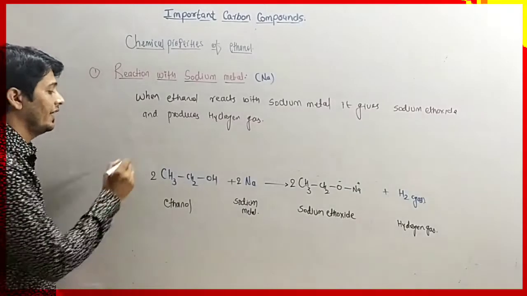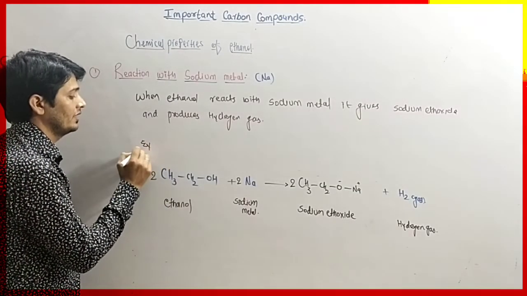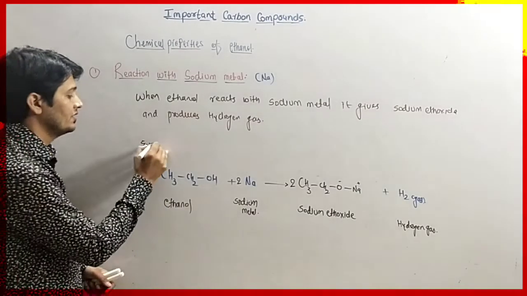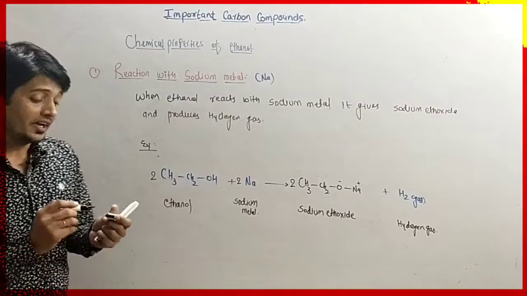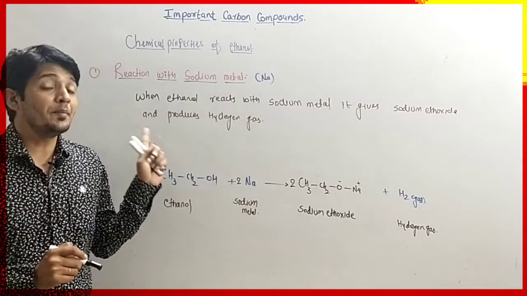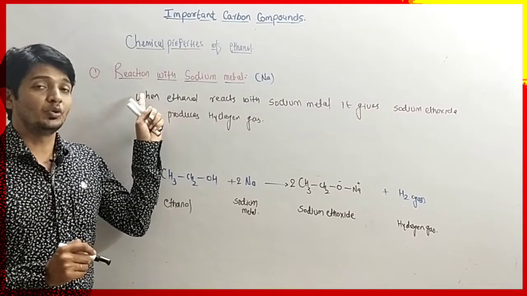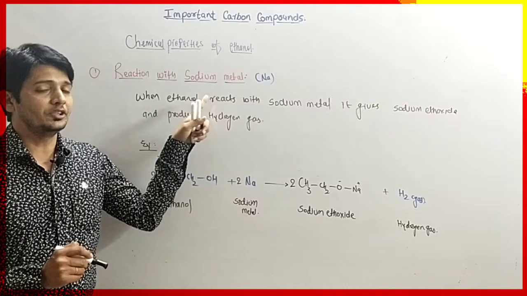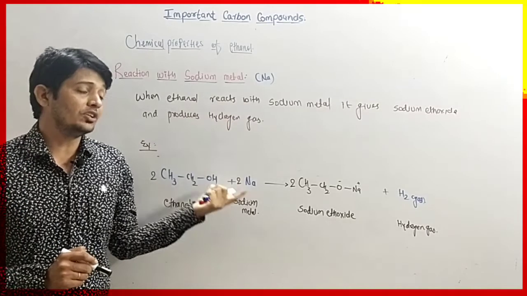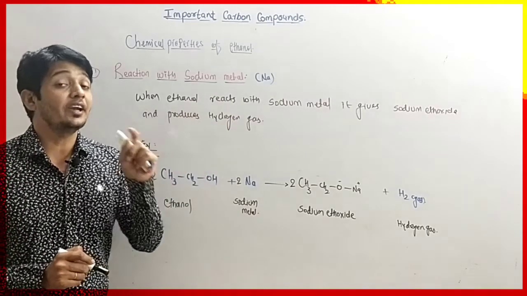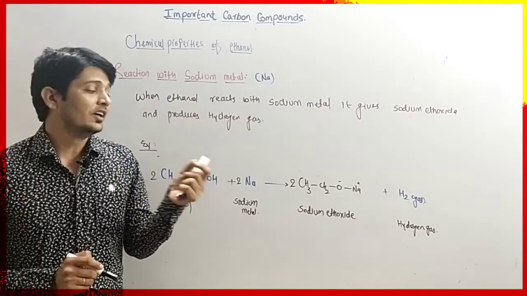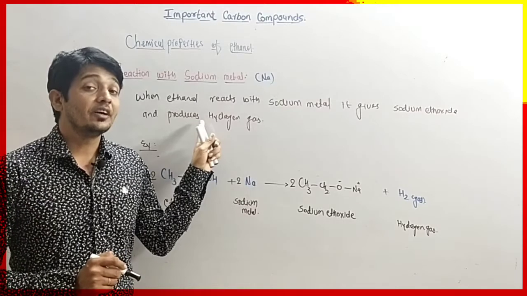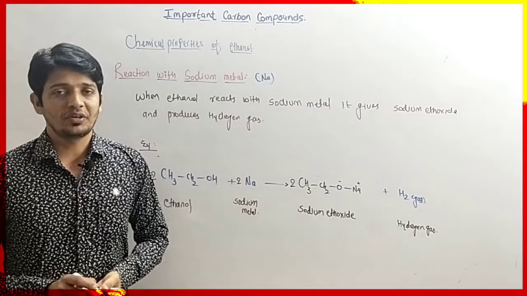And this is the reaction example. So this is the first chemical property of ethanol when it reacts with sodium. You have to write down the reaction as well as the description, and you have to understand and learn how to write the description for the reaction. Okay, write down now.